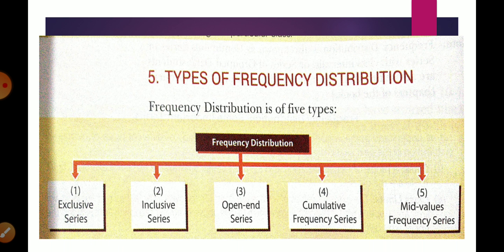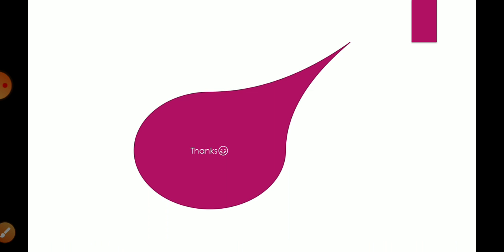Okay, one more thing remains here, types of frequency. That is the topic of the next video. Frequency distribution or continuous series is divided into 5 parts. There are 5 types of continuous series: exclusive, inclusive, open and cumulative frequency, and mid value. That is what we are going to learn in the next video. Thank you for today.